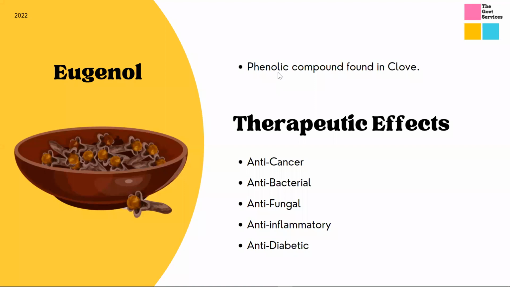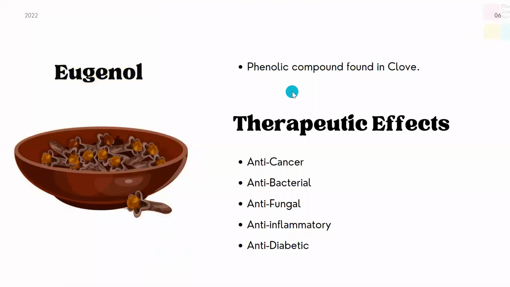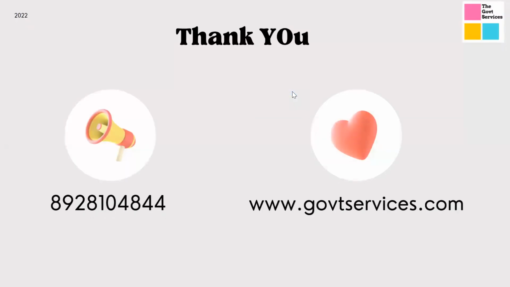So moving ahead, I think we are done with the lecture. Guys, this was the major point which I wanted to convey to you. These are the natural foods that we eat, and the difference between functional food and nutraceuticals.